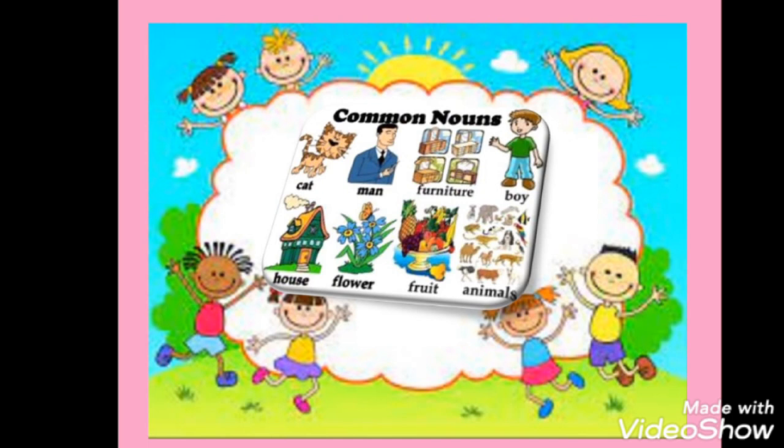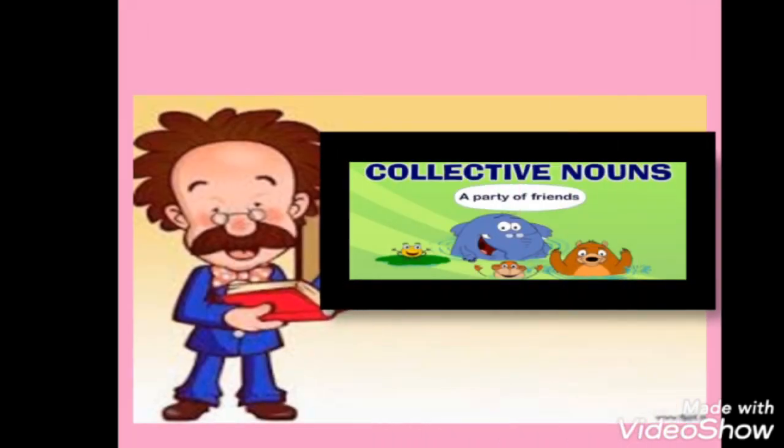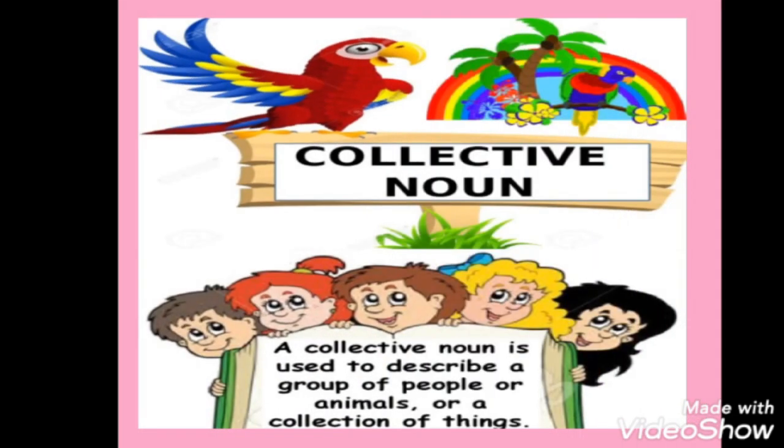These are a few examples of common noun: cat, man, furniture, boy, house, flower, fruit, animals. Now come to the collective noun. As the word suggests, it denotes collection or group. A collective noun is used to describe a group of people or animals or a collection of things. These are known as collective noun.